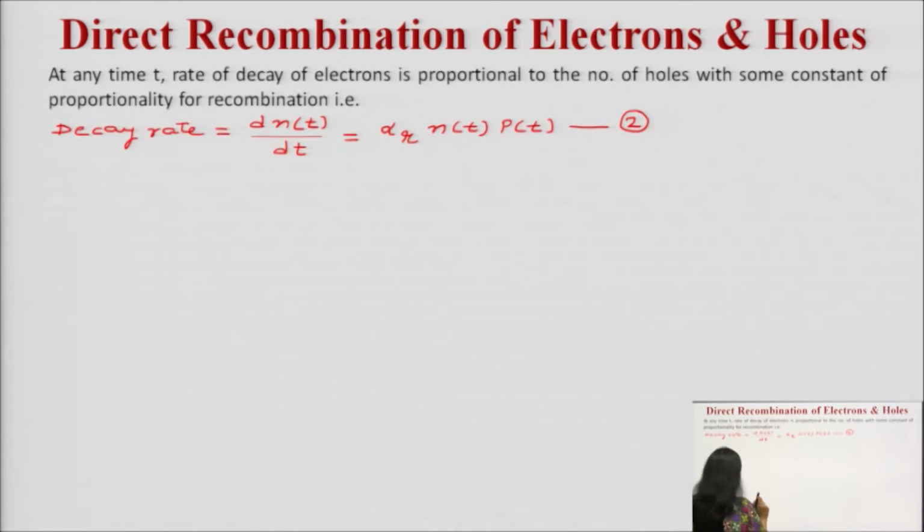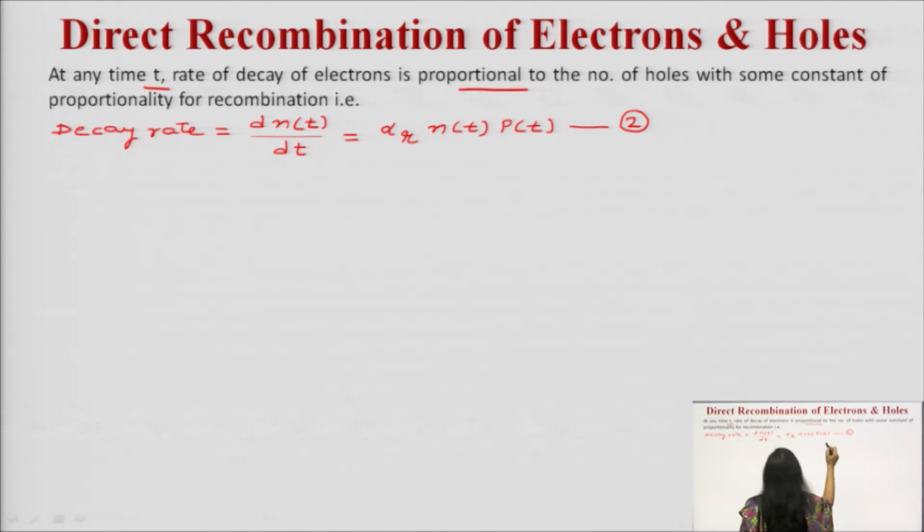Now, at any time t, the rate of decay of electrons is proportional to the number of holes, with some constant of probability for the recombination. The rate of decay of electrons is equal to the electrons.